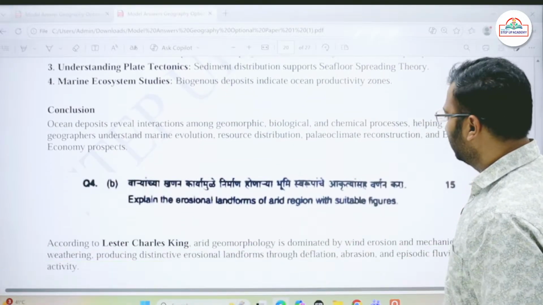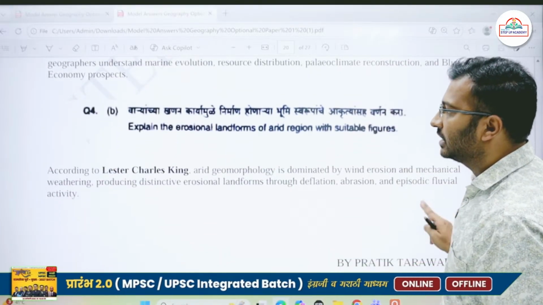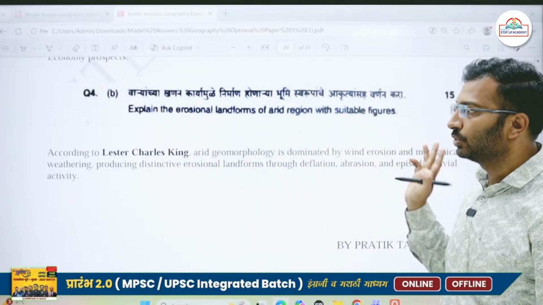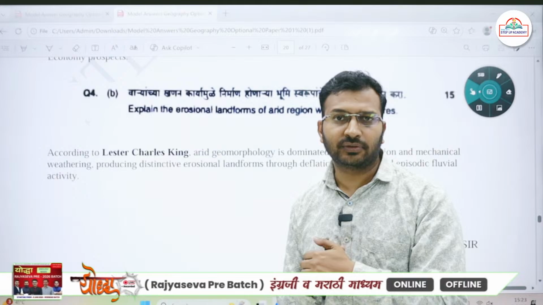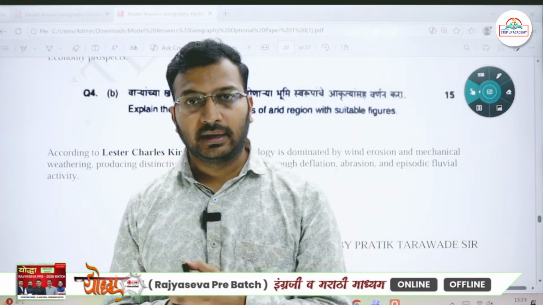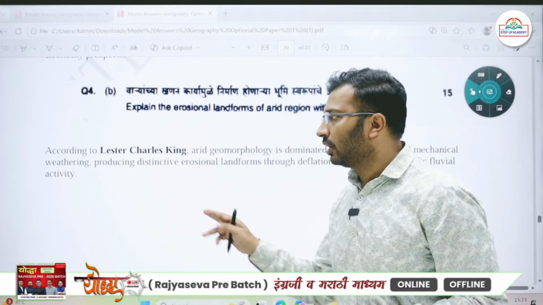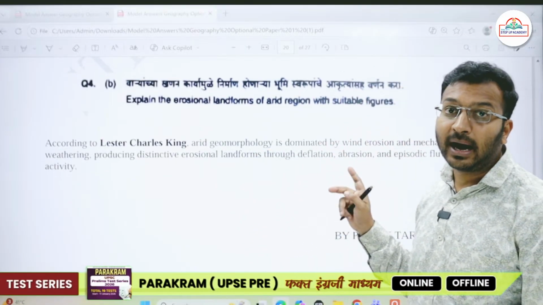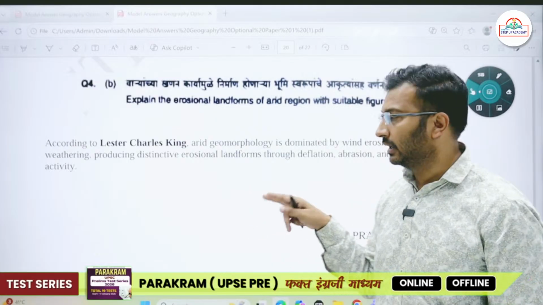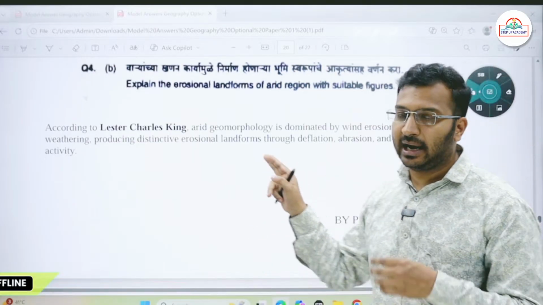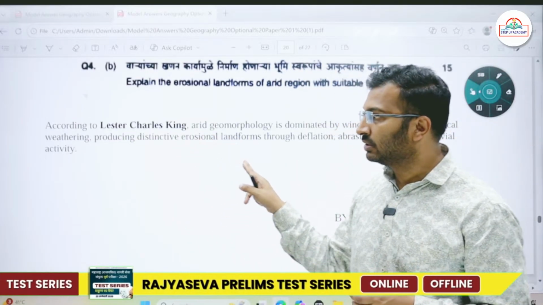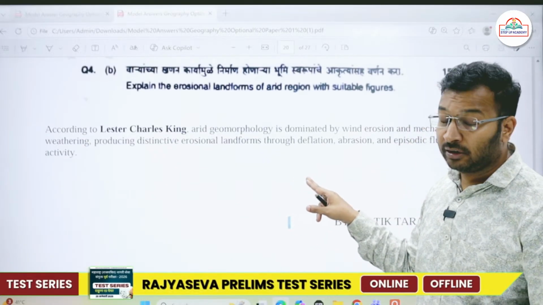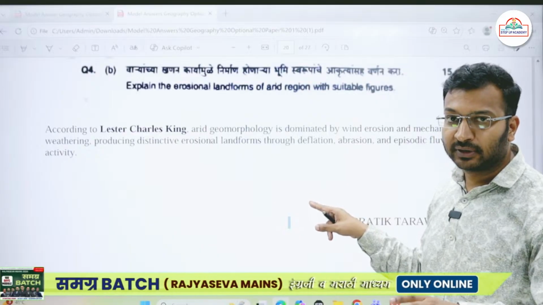Okay. Then question number 4b: explain the erosional landforms of arid region with suitable figures. The arid cycle of erosion was given by L.C. King. According to Lester Charles King, arid geomorphology is dominated by mechanical weathering and wind erosion. These are the two important factors responsible for erosion and weathering in the arid region.